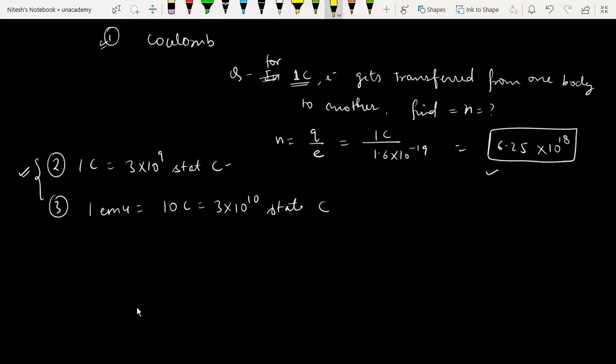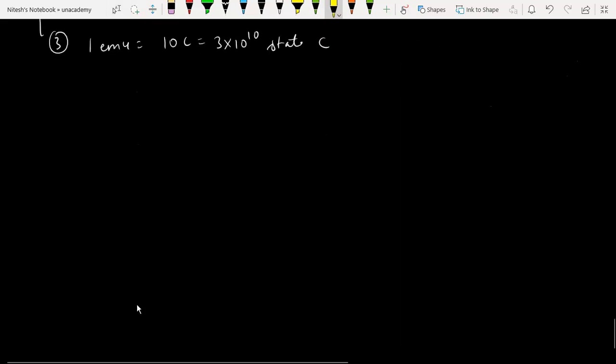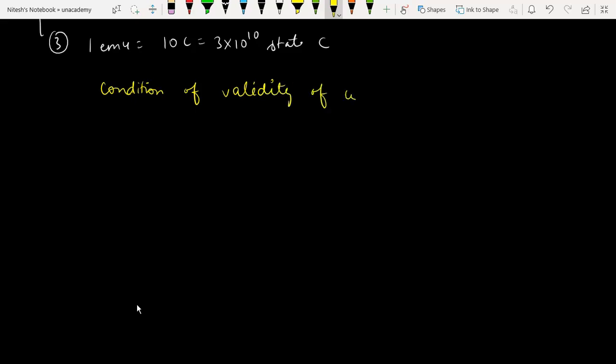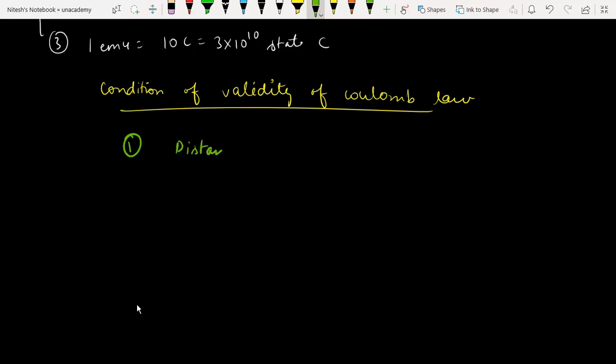Now, let us talk about the validity of Coulomb's law. This is very important. Let me write the conditions of validity of Coulomb's law. There are two important things. First, the distance for the verification of Coulomb's law will be 10 to the power minus 15 to 10 to the power 18 meter.